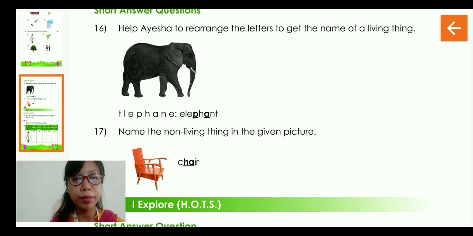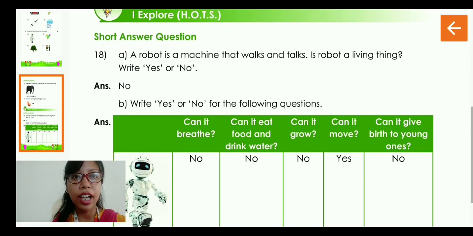So what is the correct spelling? It is E-L-E-P-H-A-N-T, elephant. Then we come to question number 17. Name the non-living thing in the given picture. So what is it? It is a chair. So you have to write C-H-A-I-R, chair.